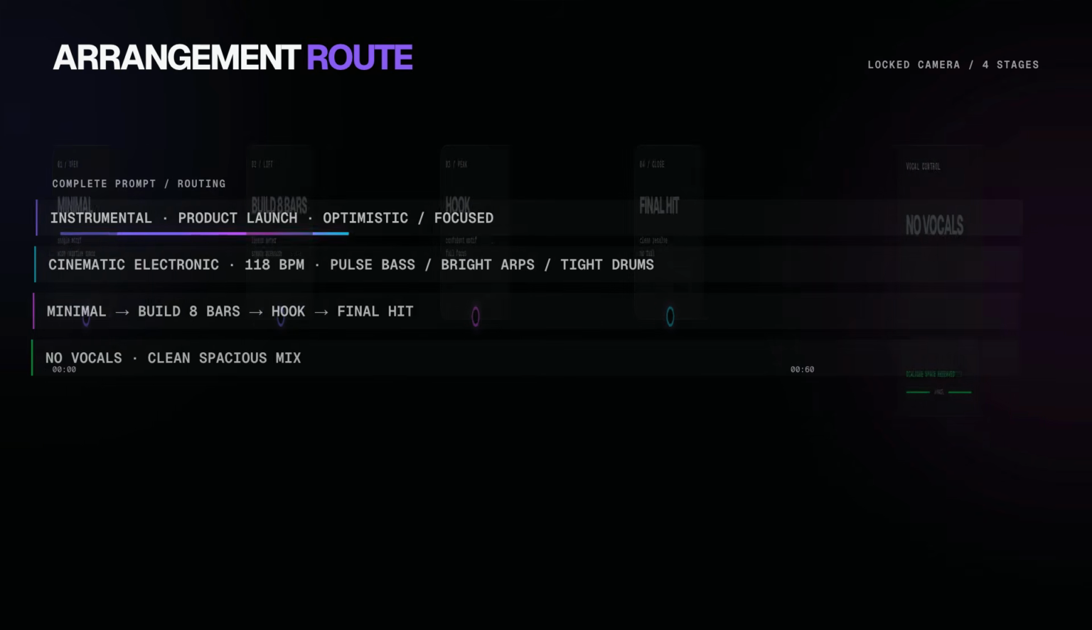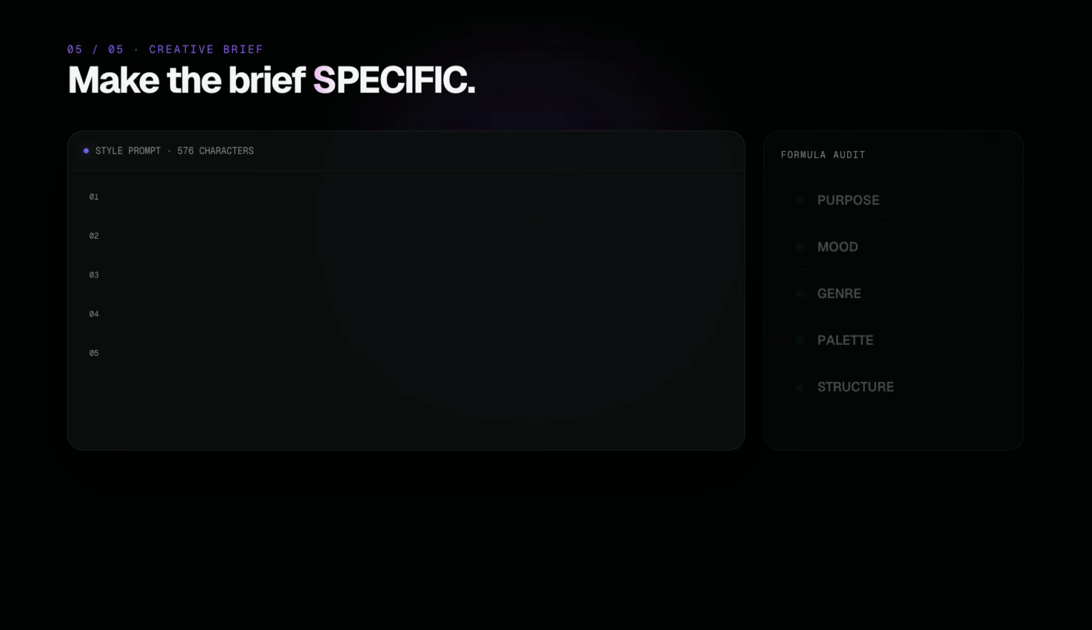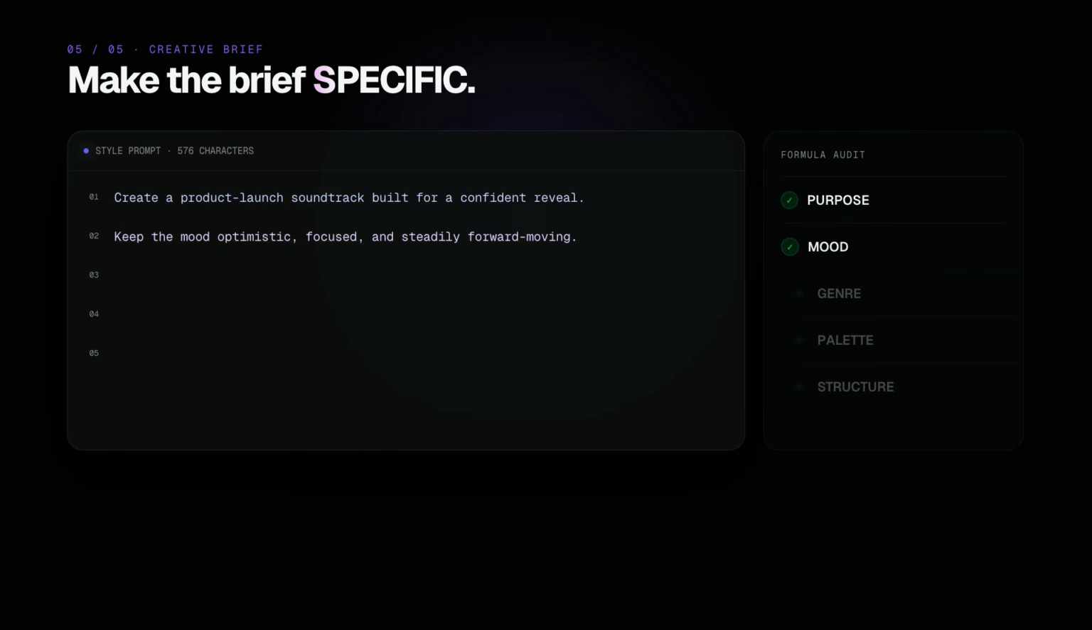Put the 5 parts together and the finished prompt sounds like this: an uplifting cinematic electronic instrumental for a 60-second product launch. 118 BPM, pulsing synth bass, bright arpeggios, tight drums, and a restrained riser. Start minimal, build for 8 bars, peak with a confident hook, then end on a clean final hit. No vocals. Notice that the prompt is not poetic, it is specific. Every phrase answers a creative question the model would otherwise have to guess.